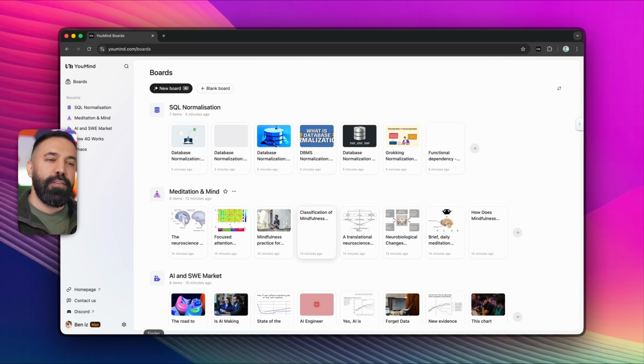So as usual, I'm going to take you through the user interface and user experience of the application first. When you open UMind on the web, this is what you're going to see. And to be honest, there is nothing to talk about. It's zero learning curve.